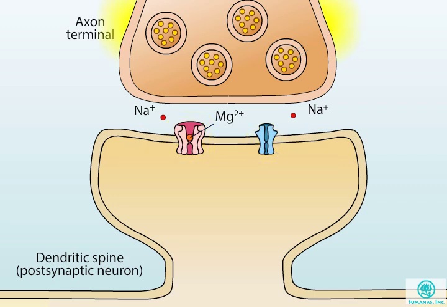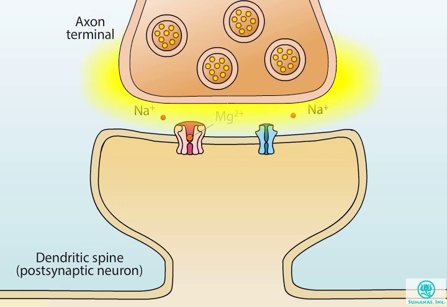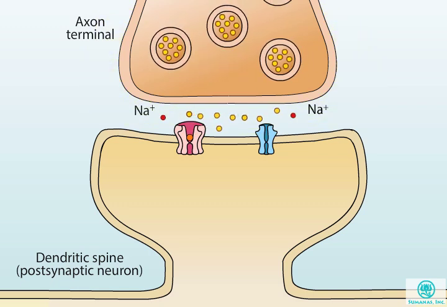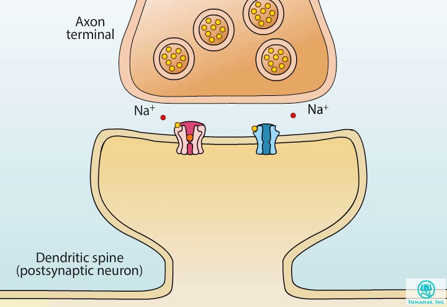Weak electrical stimulation of the presynaptic neuron causes the release of glutamate from the axon terminal. This glutamate binds to both AMPA and NMDA receptors. Although both NMDA and AMPA receptors are permeable to sodium and potassium ions, weak stimulation normally activates only the AMPA receptors, resulting in a slight depolarization of the postsynaptic neuron.